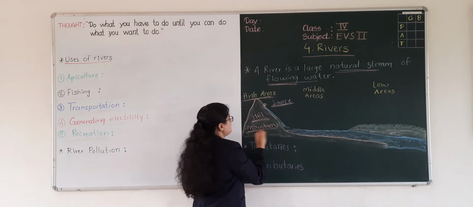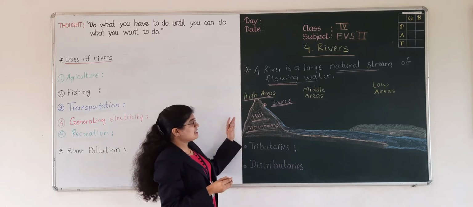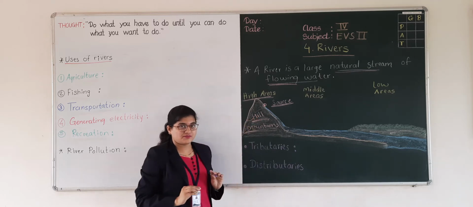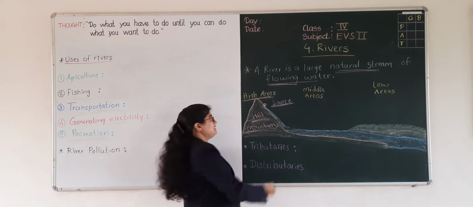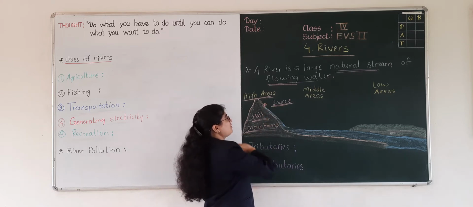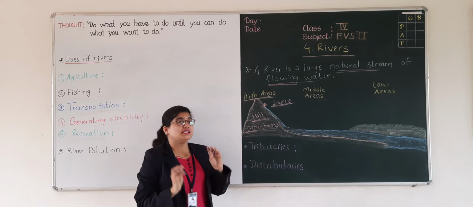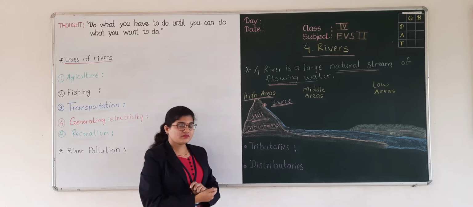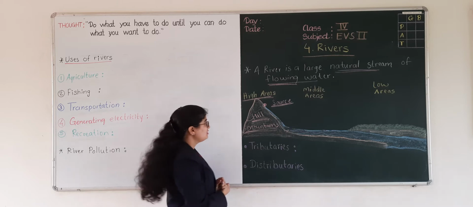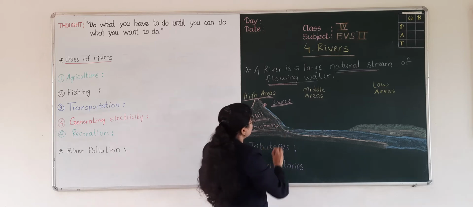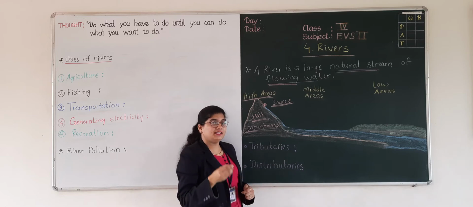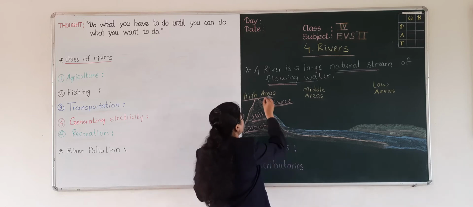So the river always starts its journey at the hills or the mountains. These are the sources of a river. Hills and mountains are the sources of the river. Students, where does it start its journey? It starts its journey at the mountains and the hills, and this is called the high area or the source.